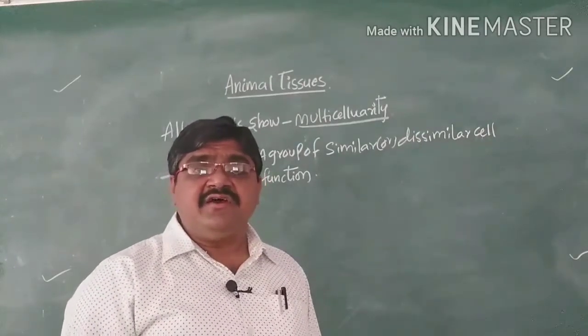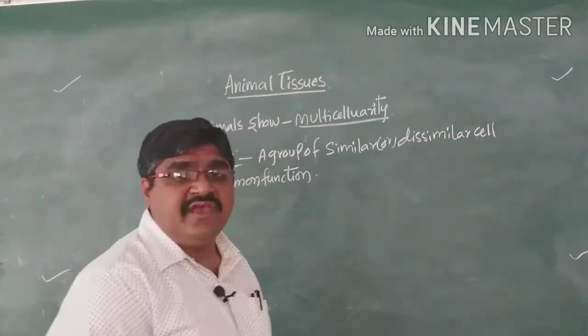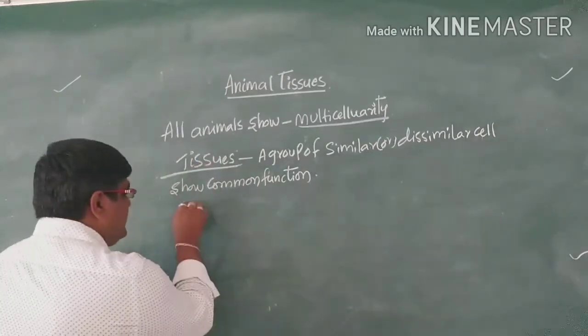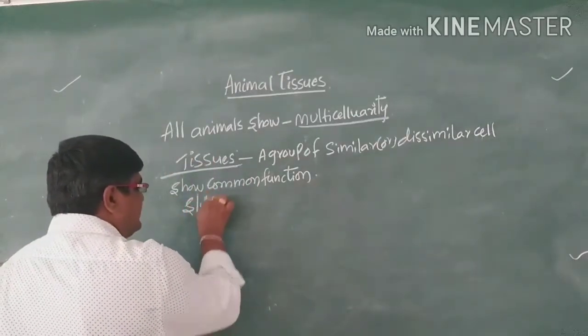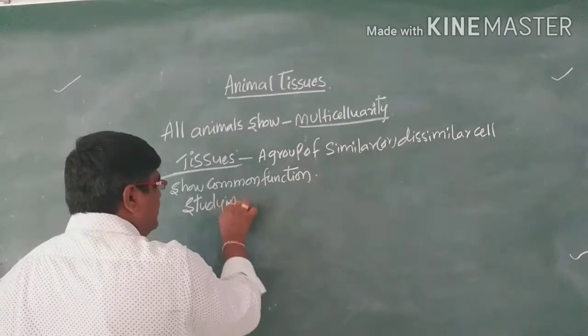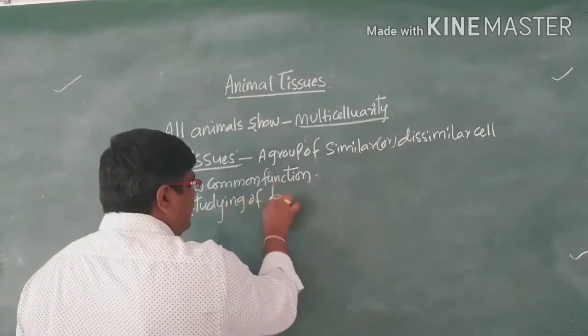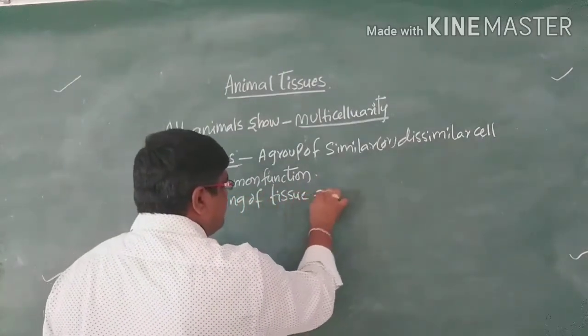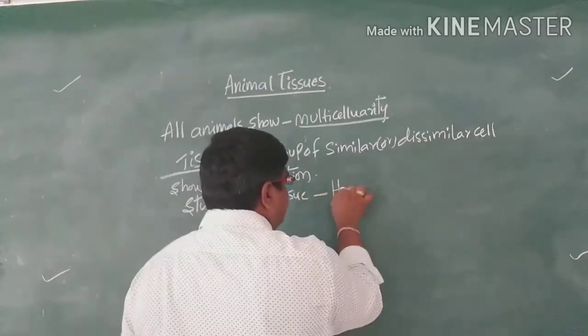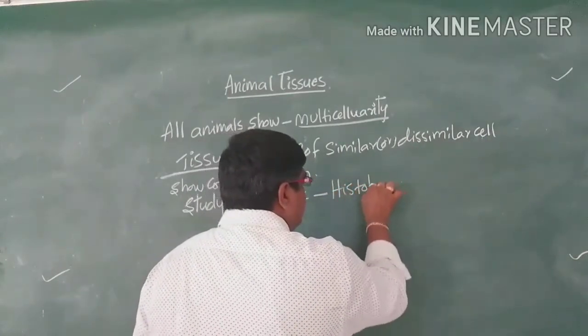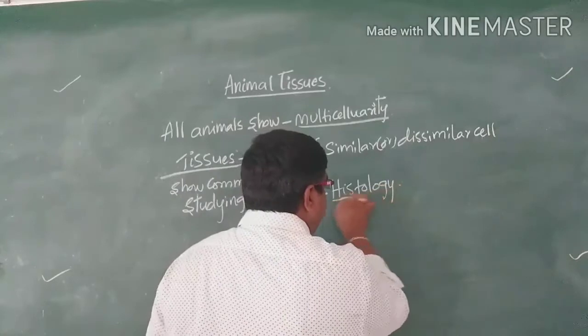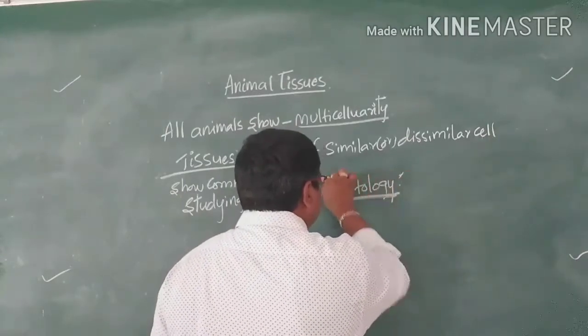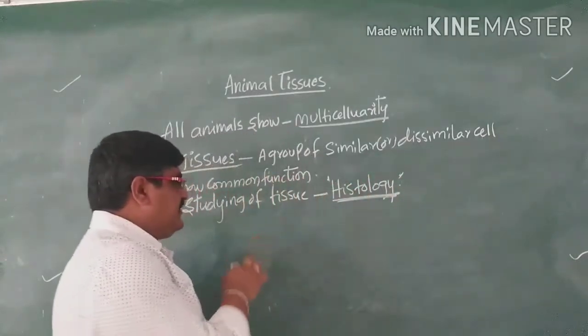And we know that the study of tissues is called histology. That means studying of the tissues.